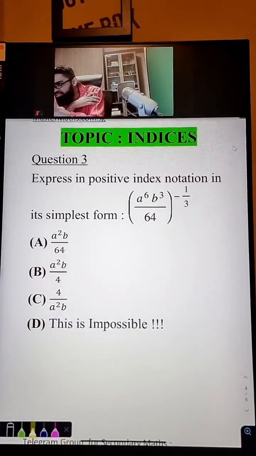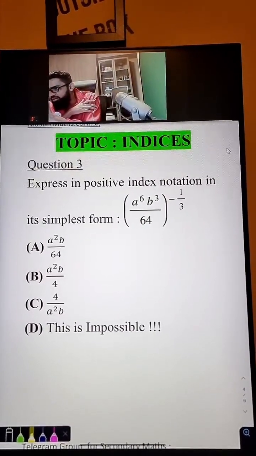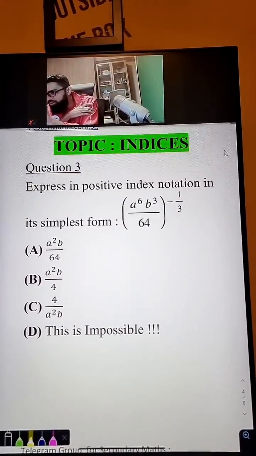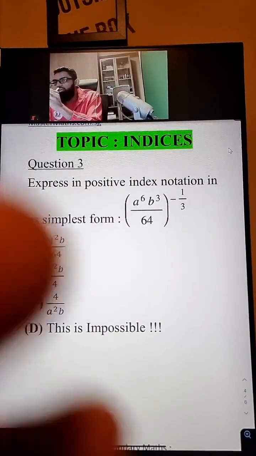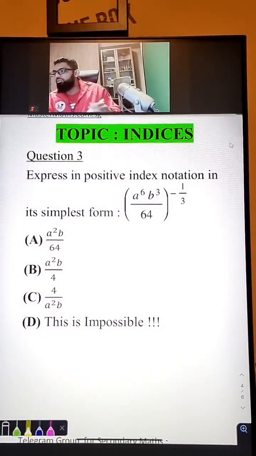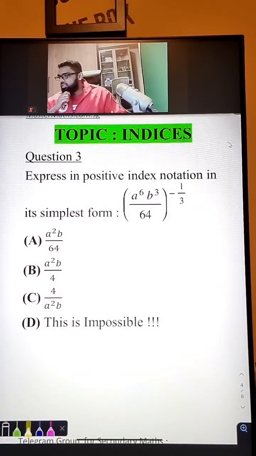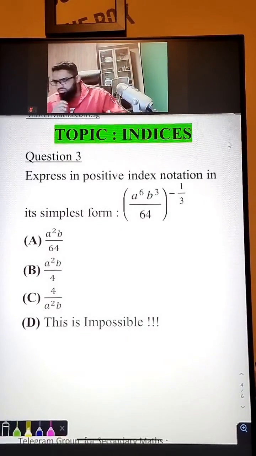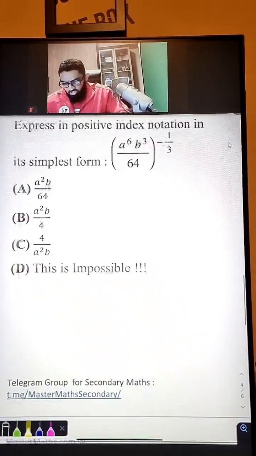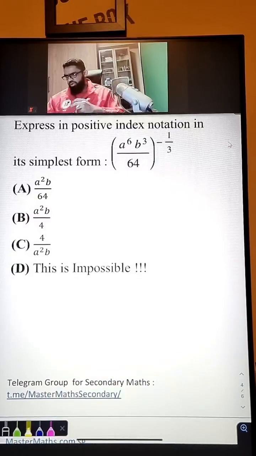Okay, Zara says C. User 898 also says C. Why no Sec 4? Don't worry, we'll get to that very soon. This is my first live. Hopefully I do more. So don't worry about that. Okay, Tanwir is Sec 2 only. Okay guys, let's talk about this. Oh, many of you say C, yeah? No worries.